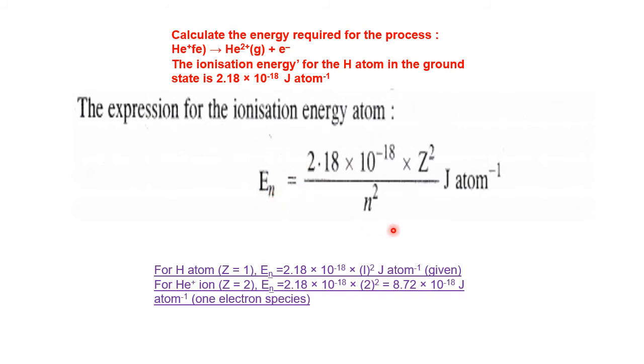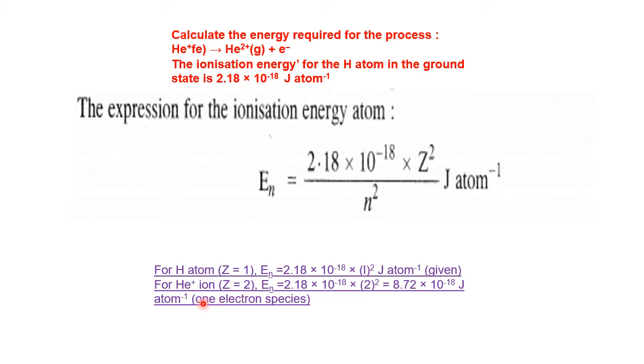Okay, it is any energy level. Energy at any level can be calculated from the above formula, where Z is the atomic number and n is the nth level or energy level. For the hydrogen atom, the atomic number is 1. So En equals 2.18 into 10 to the power minus 18 into 1 by n square, with n equal to 1. Now, it is already given that in the ground state, n equals 1.